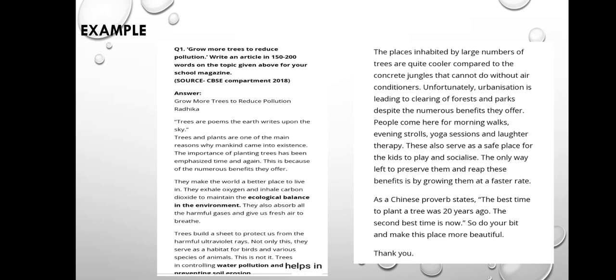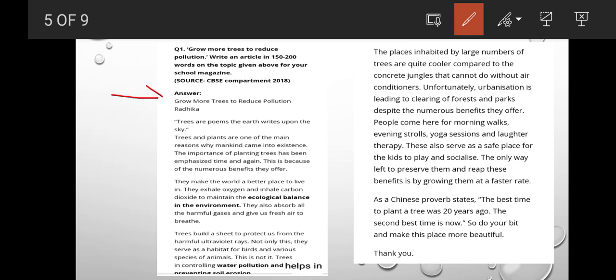Next thing, you have to keep a good catchy heading, as the person who wrote this has kept it: grow more trees to reduce pollution, Radhika. This is the name of the person who is writing. She has told us her name as well, Radhika. Now what is written in the matter? Trees are poems the earth writes upon the sky. Very interesting, she has written. This is a quote by William Shakespeare. I think I have read this quote. A very interesting quote it is.